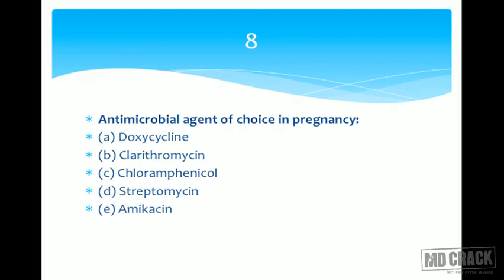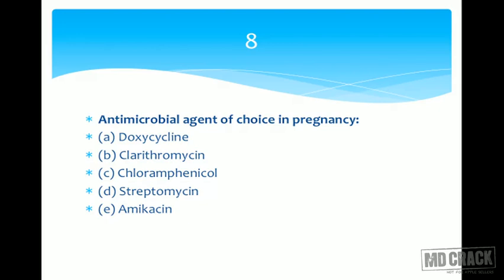A is doxycycline. What is it? Tetracycline. Do we use tetracyclines in pregnancy? No. B is clarithromycin. That's a macrolide antibiotic. We don't know. Let's wait. Let's go to the next option. C, chloramphenicol. Do we use chloramphenicol in pregnancy? Obviously not. You know chloramphenicol is a toxic agent. And you know the grey baby syndrome which happens in the neonates. Obviously chloramphenicol is not going to be used, plus there is a risk of bone marrow suppression.